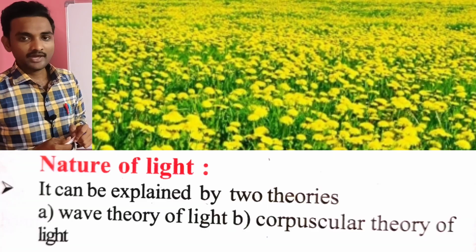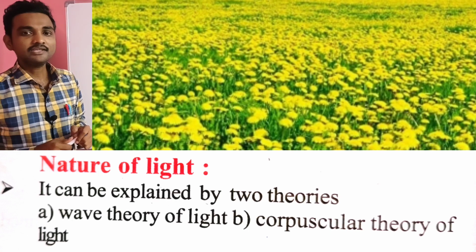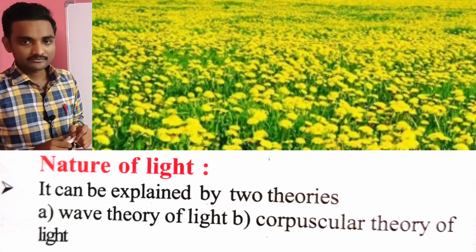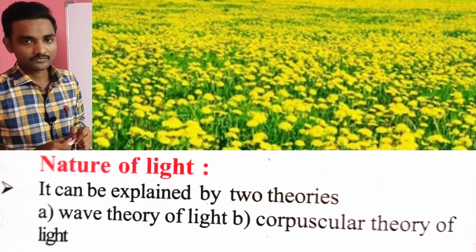Before going to this theory, first let me explain the nature of light. Actually, light has both particle nature and wave nature. It was known by two theories. First theory is the wave theory of light, second theory is the corpuscular theory. First let me explain the wave theory of light. What is wave theory of light?